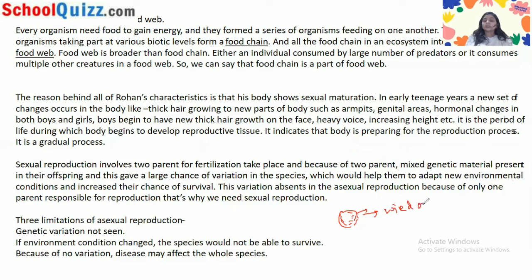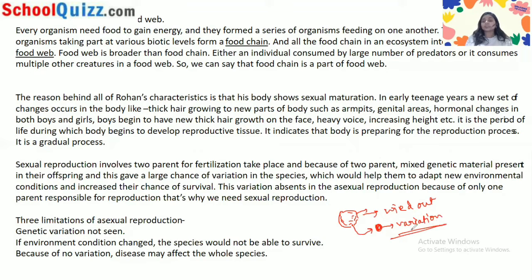But just imagine that in this species there is one individual, suppose this is the individual, and it has the variation.